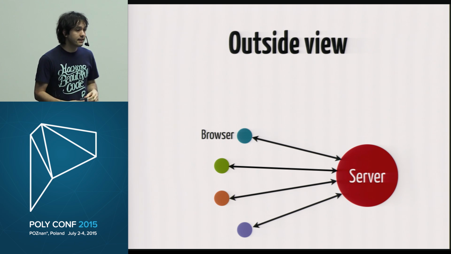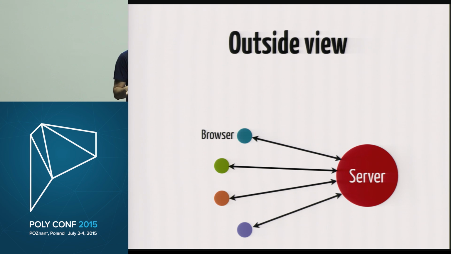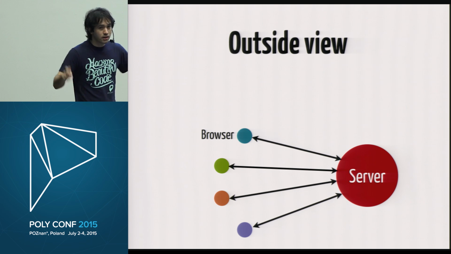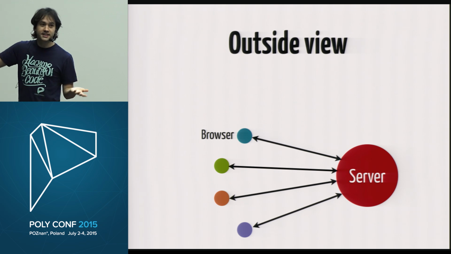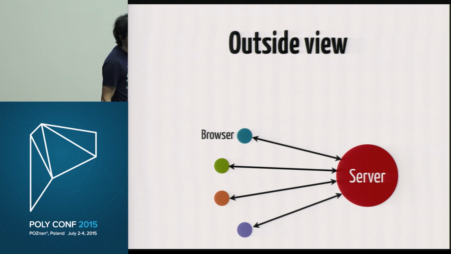Something else that we get from Phoenix is that the channel transport is agnostic. Here, if we have the outside view, I have the server with an open connection to the browser. But because the transport is agnostic, we can have another client running on a browser like Internet Explorer, that doesn't have WebSockets, so you need to emulate another transport.